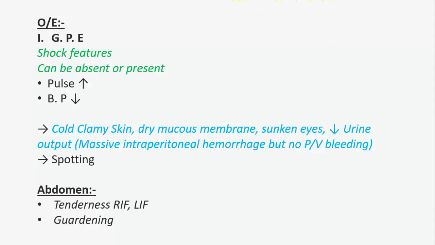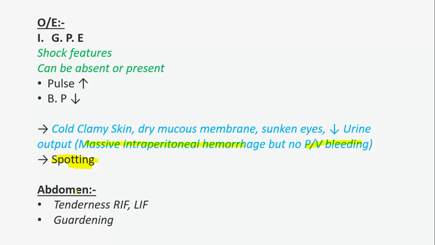The pulse can be high, BP will be low, there will be cold clammy skin, dry mucous membrane, sunken eyes, decreased urine output. These features will be present when there is massive intraperitoneal hemorrhage, but we see no pervaginal bleeding, only spotting. Mostly there will be spotting because the bleeding will be inside the peritoneum, and there will be massive peritoneal hemorrhage, but there will be no massive PV bleeding. There will be mild pervaginal bleeding or just spotting.